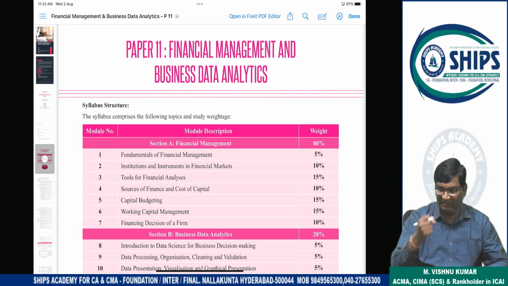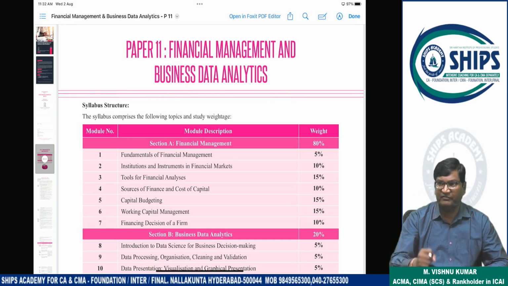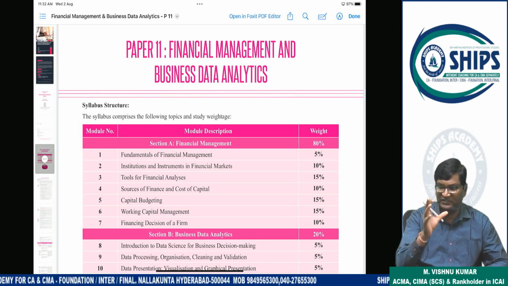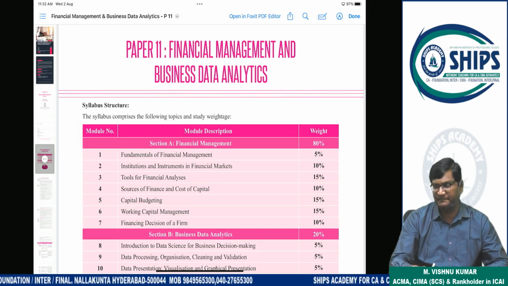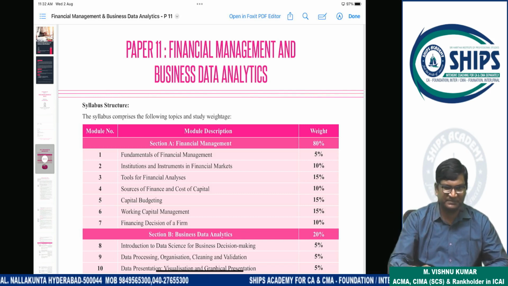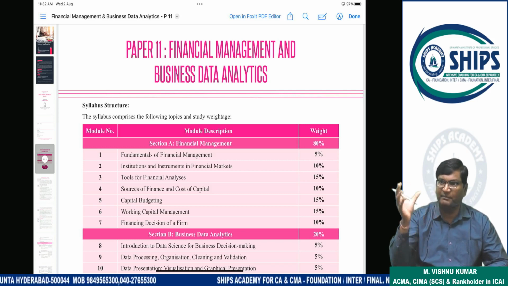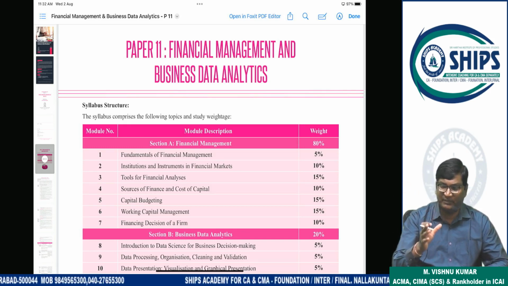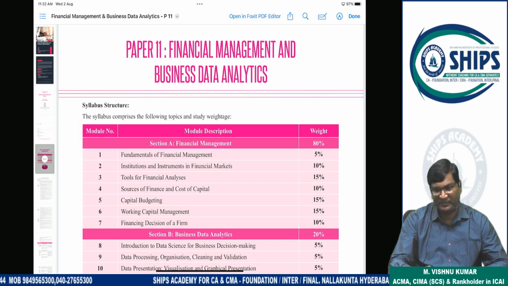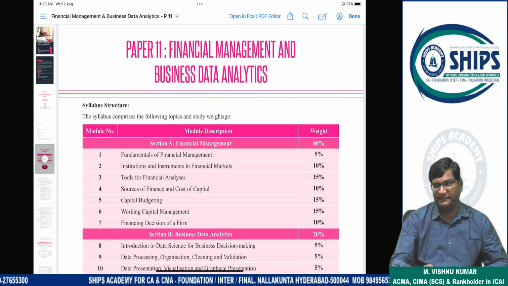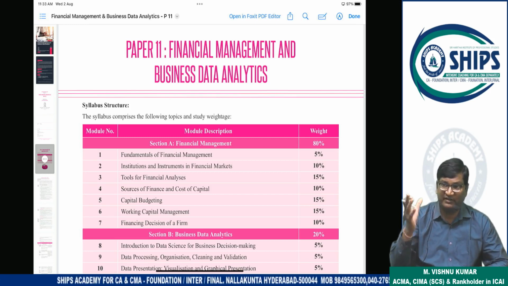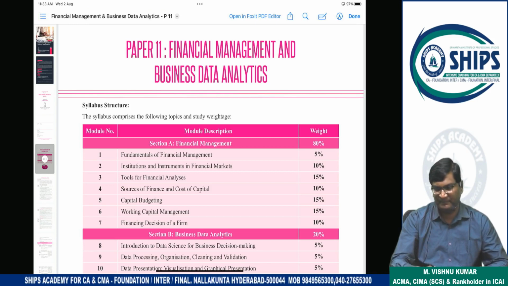So whenever some funding is required, that funding will generally be raised from the different sources of finance available in the market. One source is the capital market, another source is the money market. If funds are required for long-term purposes, companies will approach the capital market route. If funds are required for short-term purposes, the company will approach the money market. The items traded in the capital market are equity shares, debentures and preference shares.